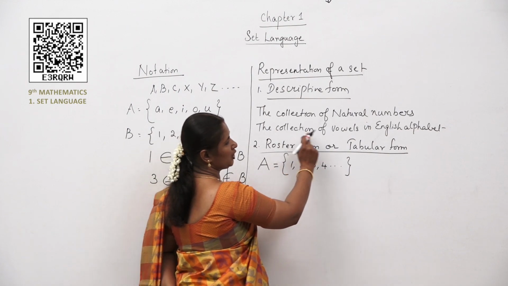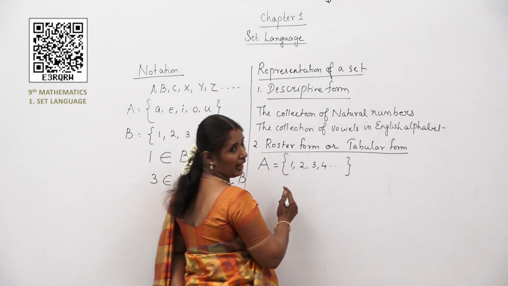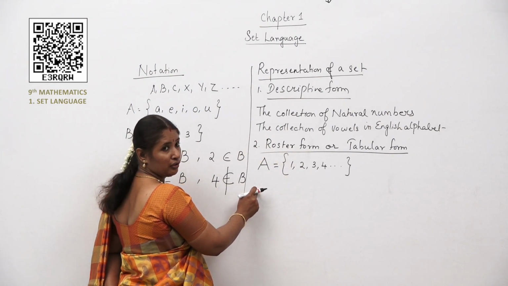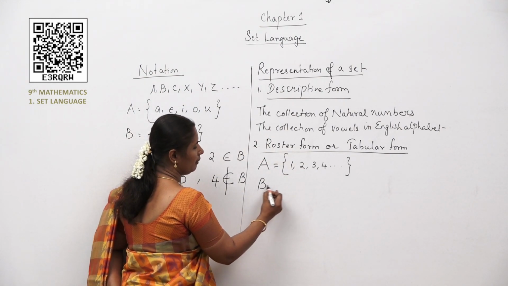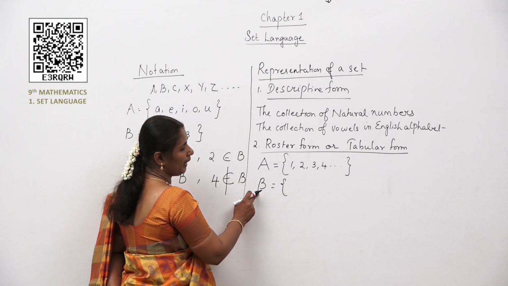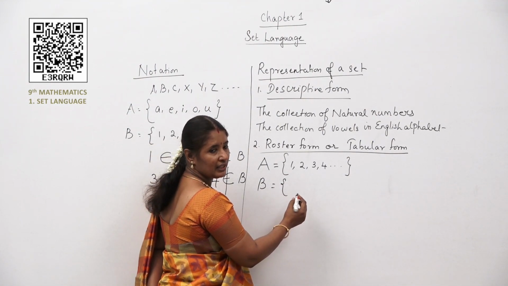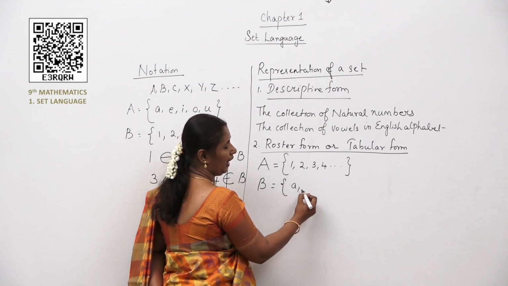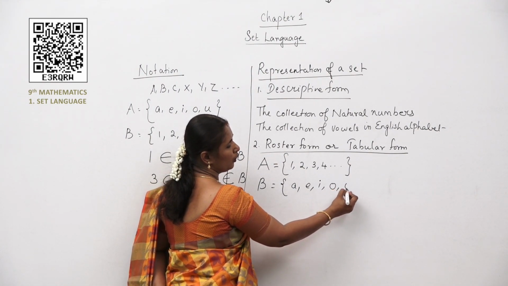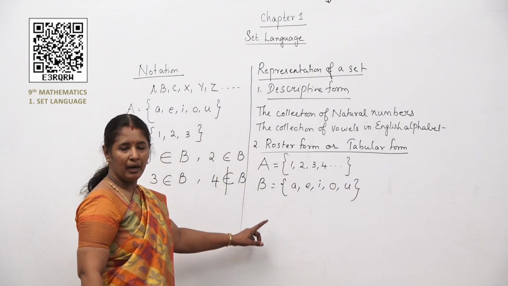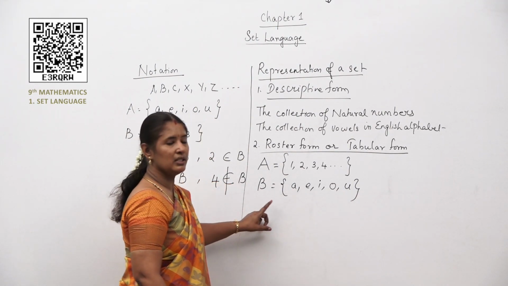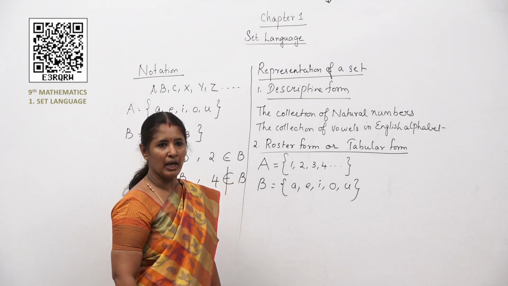What else? The collection of vowels in English alphabet. This is in descriptive form. How will you do that in roster form, children? You can use the letter B. So set B is equal to, what are the vowels in English alphabet? Yes, A, E, very good, I, O, U. So A, comma, E, comma, I, comma, O, comma, U. So these are the vowels in English alphabet.